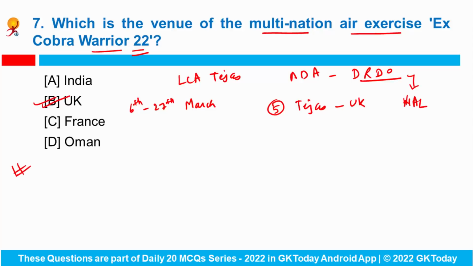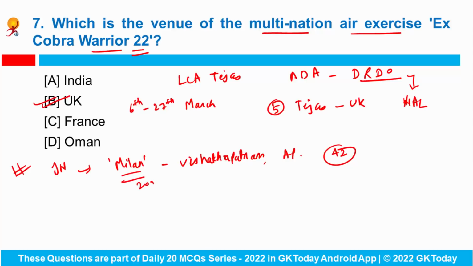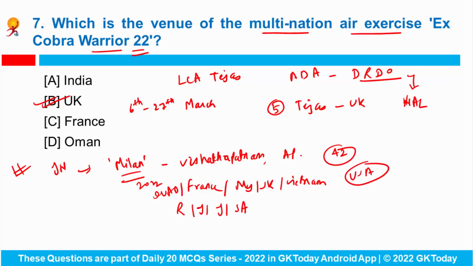Okay. Now Indian Navy hosts the largest multilateral exercise Milan at Vishakhapatnam, Andhra Pradesh, and navies of around 42 countries are set to join Milan 2022. So it includes the warships of Quad countries, first of all, Myanmar, South Korea and Vietnam. Then Russia, Iran, Israel and Saudi Arabia, etc. are participating in the exercise without ships. Okay. Do remember that USA is set to join this particular exercise for the very first time.